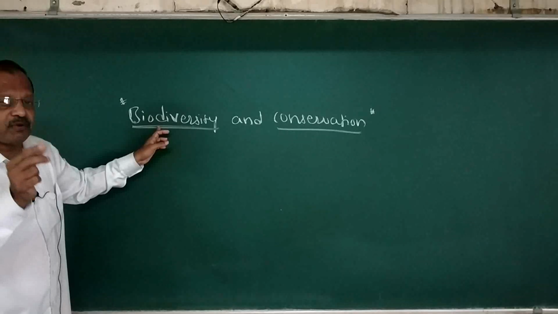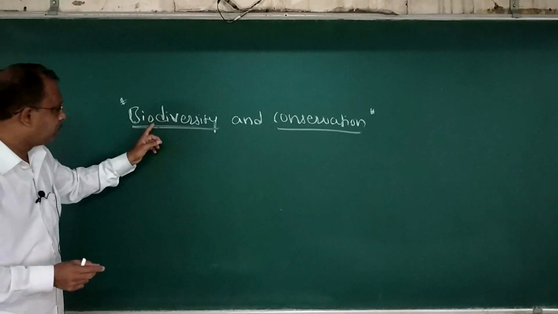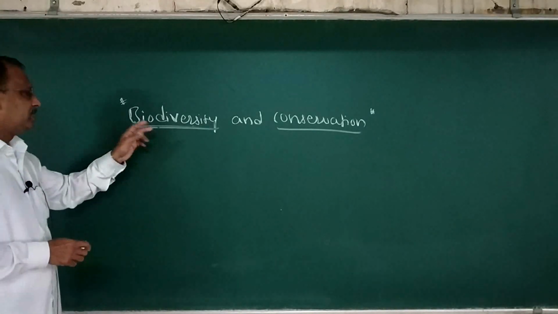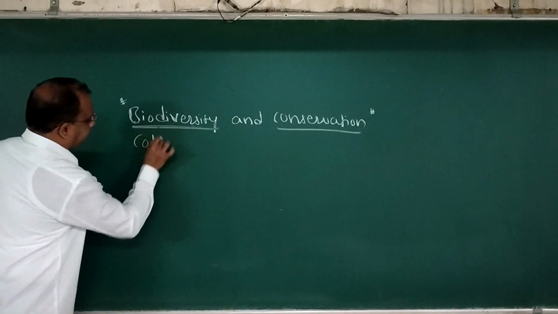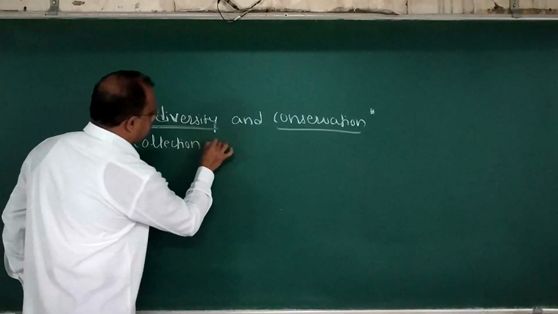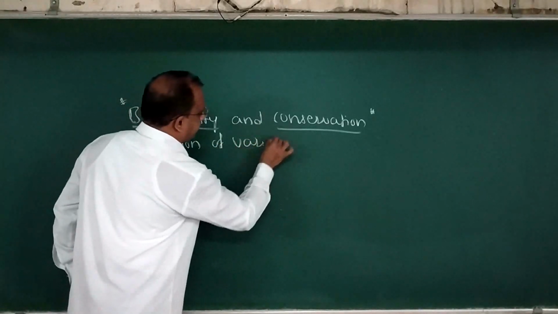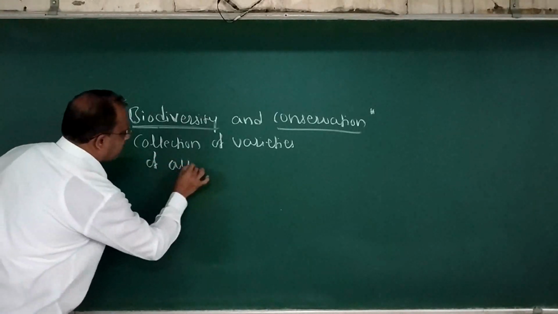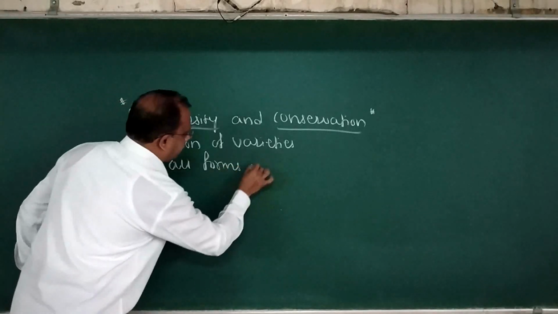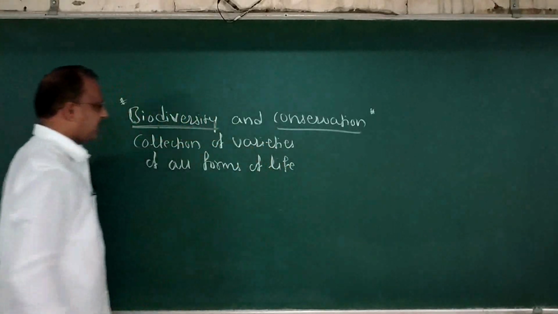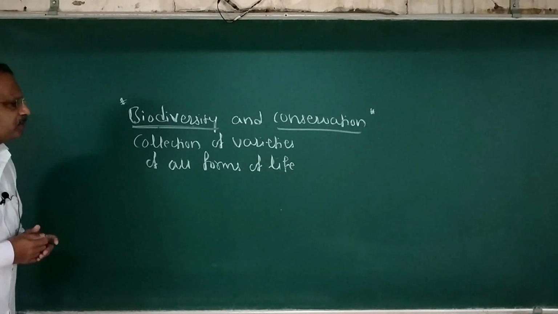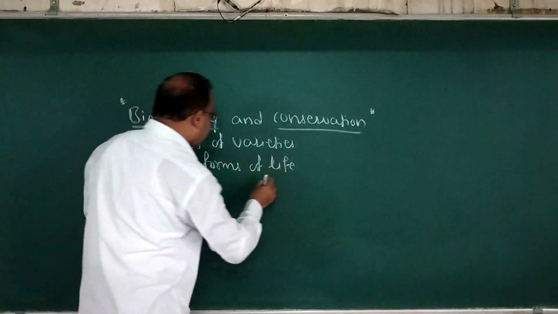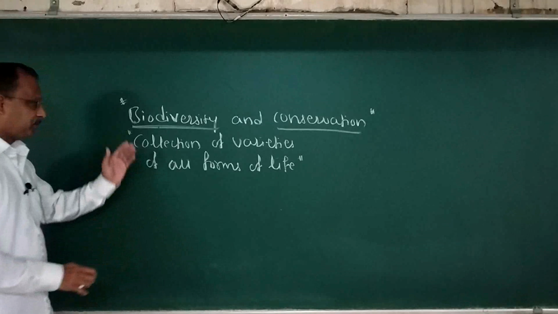It is a collection of varieties of all forms of life.